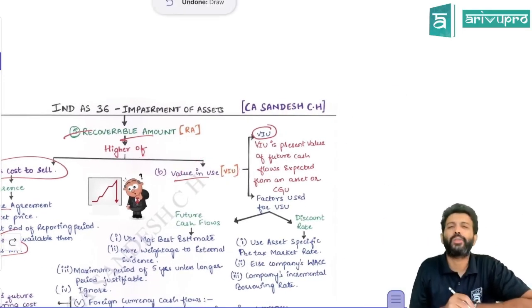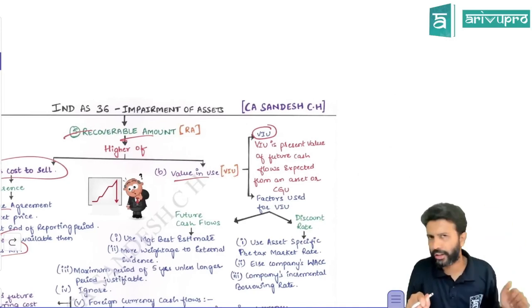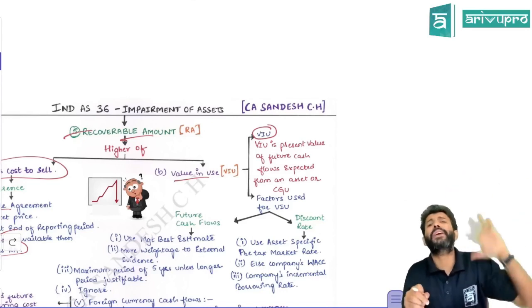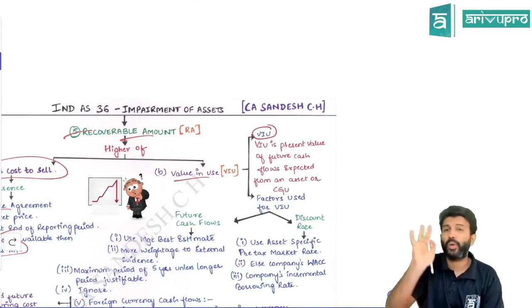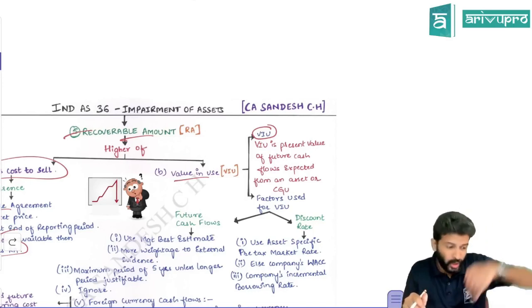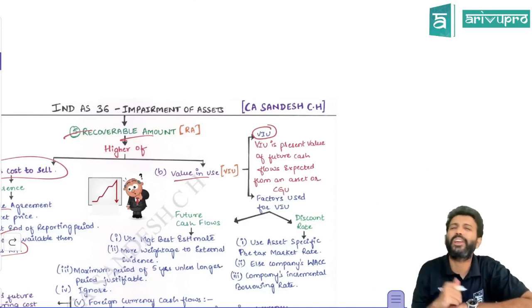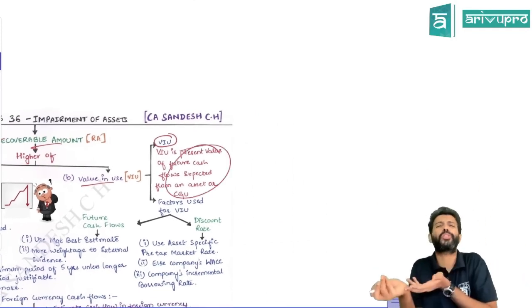How do you get value in use? Value in use is nothing but, obviously, now we are using laptop, iPad and all that. By using it, obviously, we will get some benefit, right? Let's say we'll get the benefit for 5 years. Yes. So can I take that 5 years' total benefit? No, adding total benefit would be wrong because we are doing the impairment check today. The benefit that I'm going to get is in future. Hence, value in use is nothing but the present value of future cash flows expected from use of the asset.